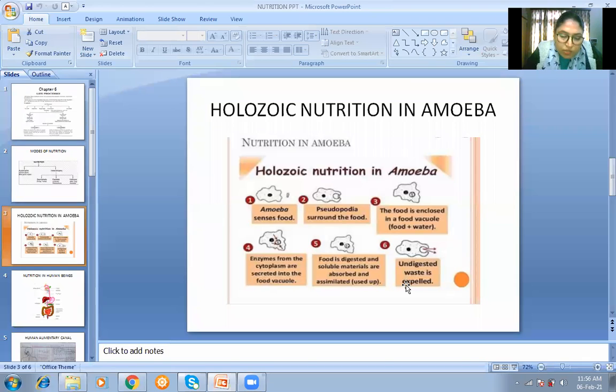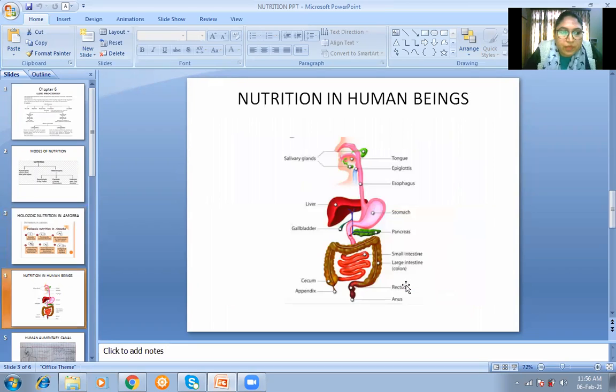Clear? So amoeba shows holozoic mode of nutrition and it has pseudopodia. It can be divided into ingestion, digestion, assimilation, and egestion. Clear? Then next see, before we discuss the human digestive system, I want to tell you a little about photosynthesis also. Okay, so here slides are not there for photosynthesis, but you can just listen.